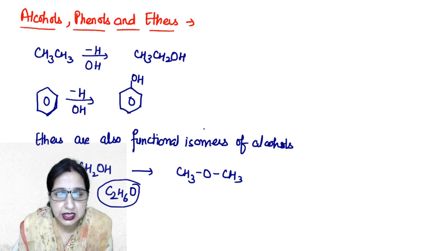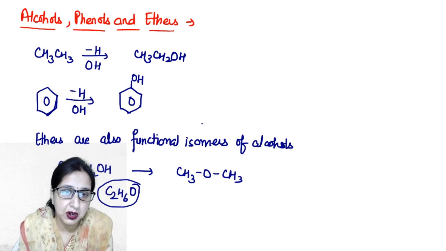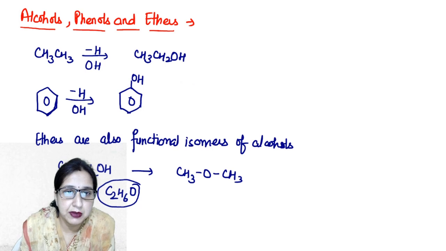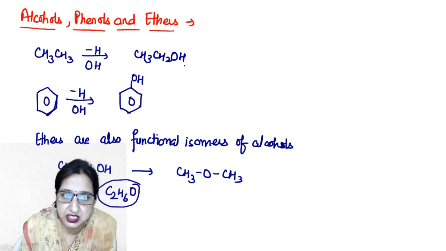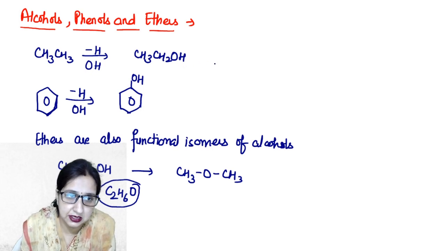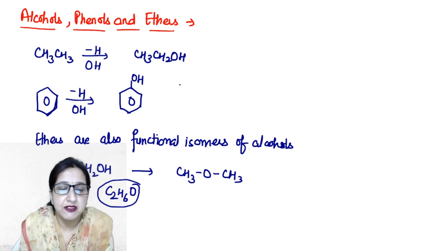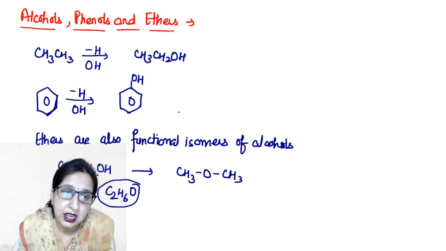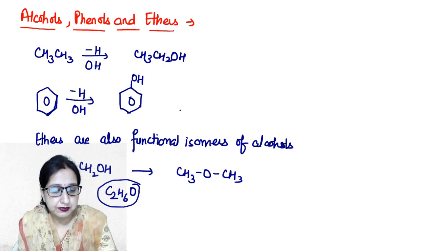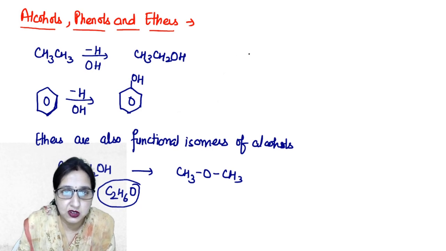Alcohols, phenols and ethers have very wide importance in our daily life. For example, alcohols are used in all type of alcoholic beverages. Beside this, it is also used in paints, varnishes and some sort of medicines. Similarly, phenols are used for the preparation of dyes, resins, etc. So these both are very important in our day-to-day life. Okay? Now come to the general formula of alcohols.